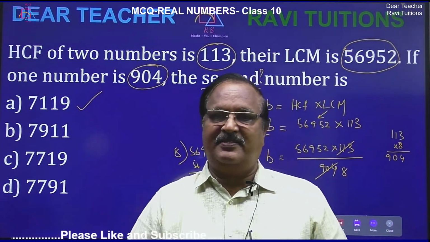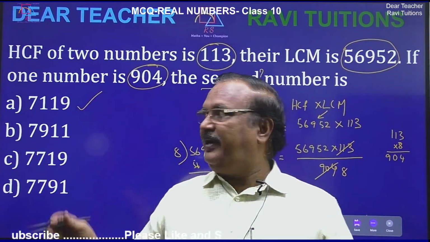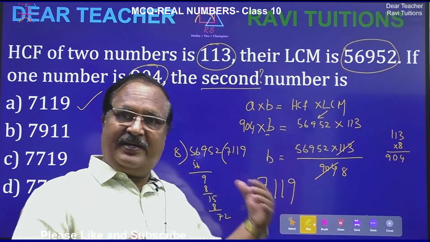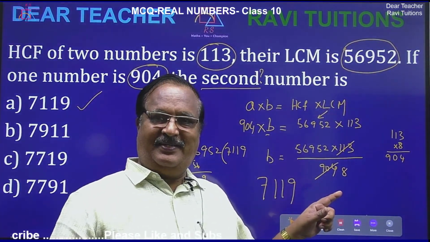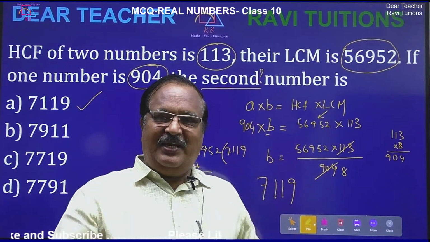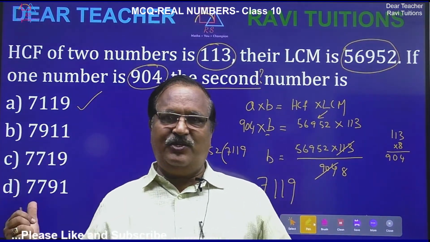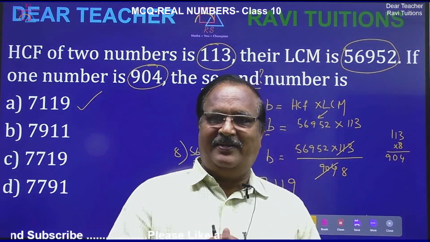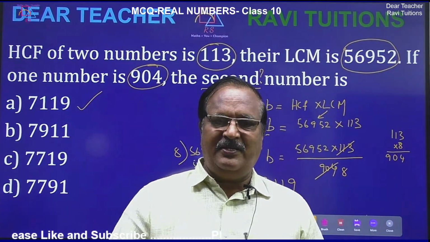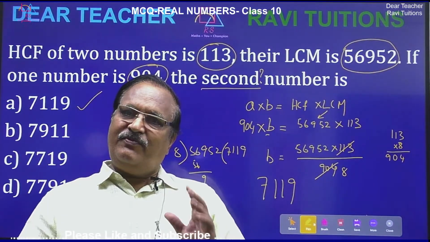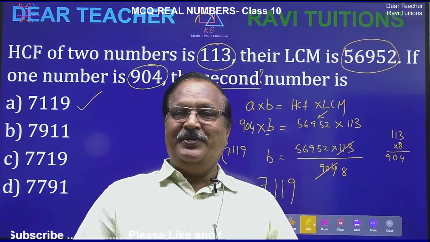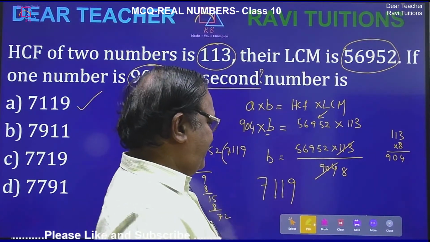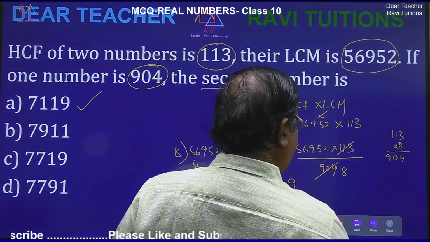Don't try to guess the answers. Some questions logically you can eliminate and find out, but some questions you have to work out. This question is a working problem. You have to work. Analogically, logically, or by guessing you cannot do this answer. So treat all these MCQ questions as questions only. 2 marks question, 3 marks question, sometimes 4 marks. If you are not lucky, you may get a 4 marks question also as an MCQ. If you are lucky, a simple question may come. Okay, so this is the first question. Let us go to the second question.